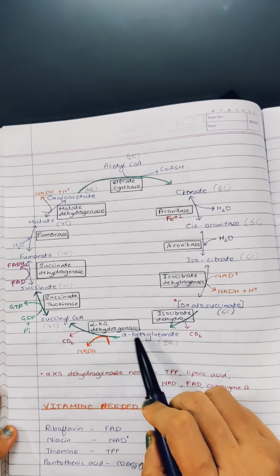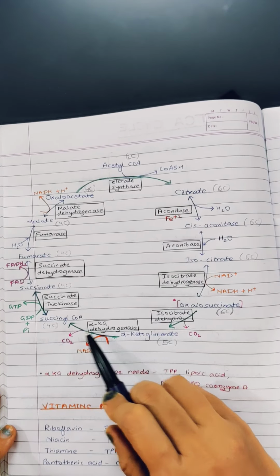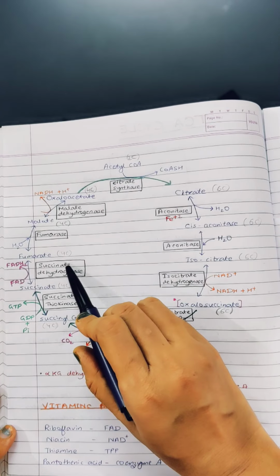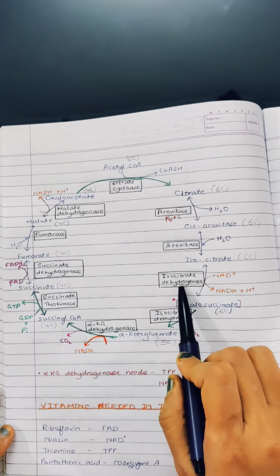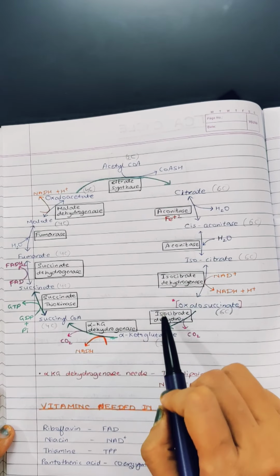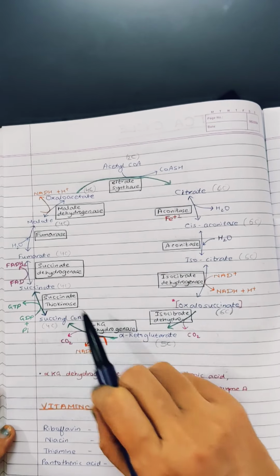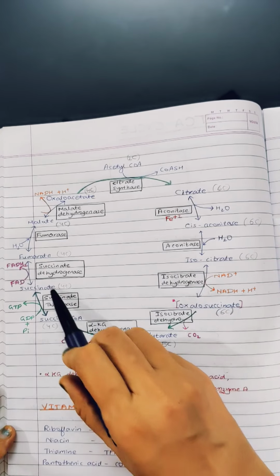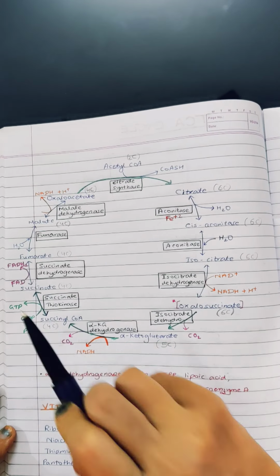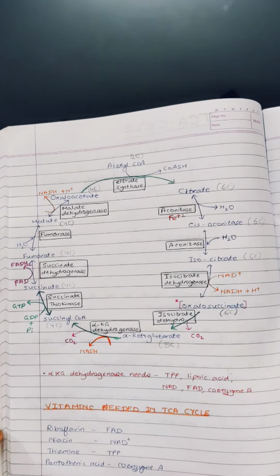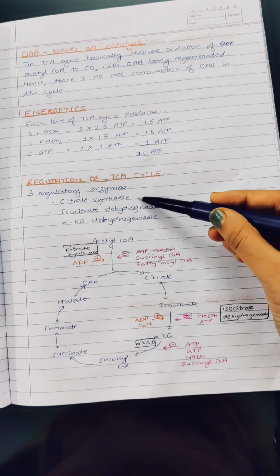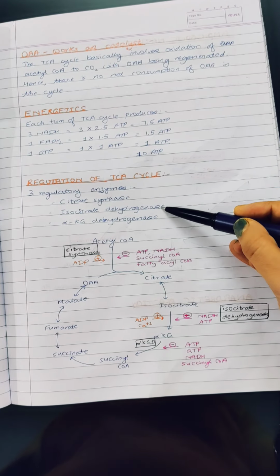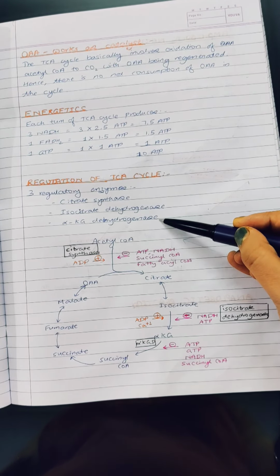Then from alpha ketoglutarate dehydrogenase, succinate thiokinase, succinate dehydrogenase, fumarase, malate dehydrogenase. In all the dehydrogenases, where the enzyme is a dehydrogenase, 1 molecule of NADH or 1 molecule of FADH2 is liberated. So these 3 are the regulatory enzymes: citrate synthase, isocitrate dehydrogenase, alpha ketoglutarate dehydrogenase complex.